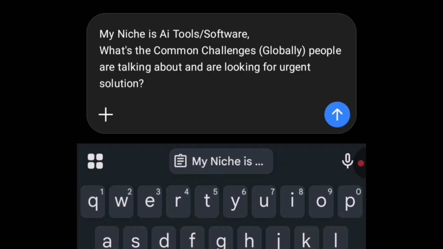What I do first is I mention my niche to this AI, that my niche is AI tools and software. Then I asked what are the common challenges globally that people are talking about and are looking for urgent solutions. So I want the AI to search the internet and come up with the challenges people are suffering from under this niche. So let's find out.